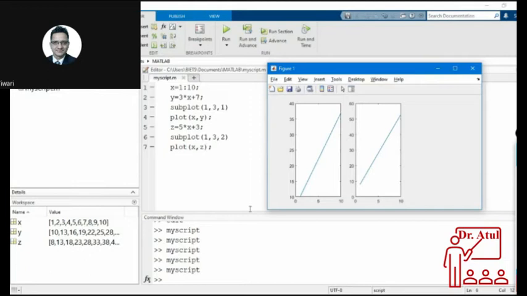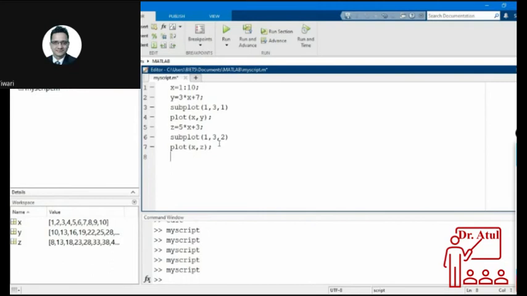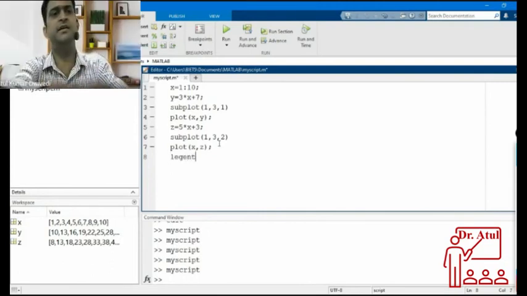Yes, this is clear. One other question, I think somebody also raised this. If I want to write text somewhere in the plot, you said there was one command, gtext. Yes, gtext was the command. For legend also there is a command. You can write legend differently, and it will automatically give a good result.